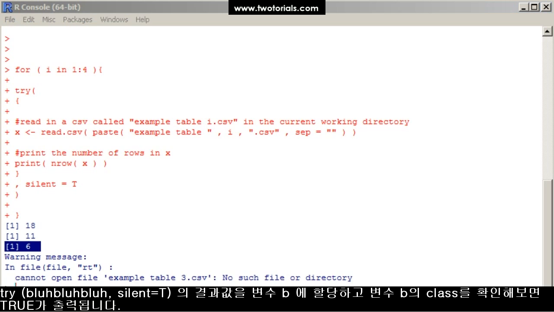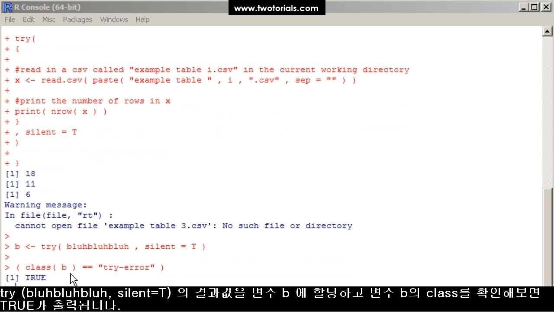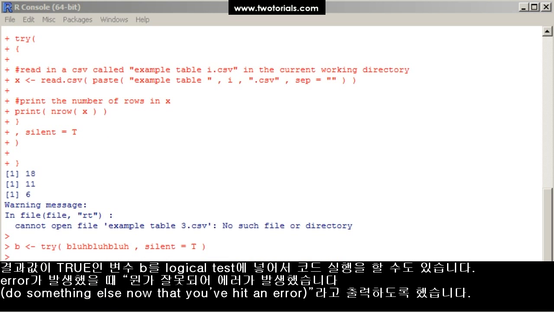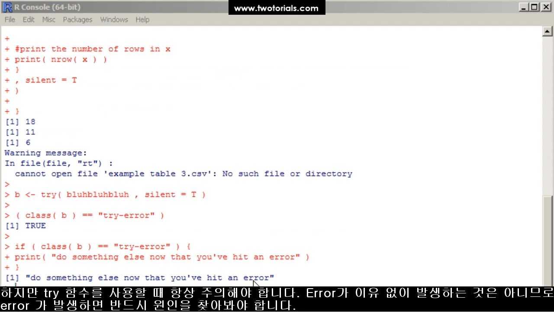Perfect! You can store the results of a try function call into another variable, and then test, like this, the class of that new variable as a try error. If it returns true, then you can put that into a logical test like this and do something else once the try error occurs. Warning, using the try function is the programming equivalent of what doctors call analgesics.